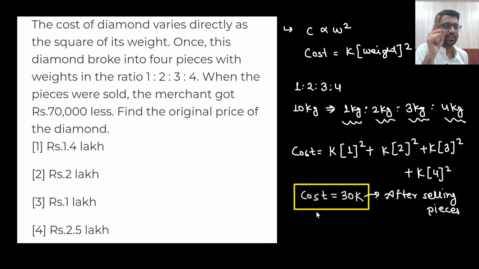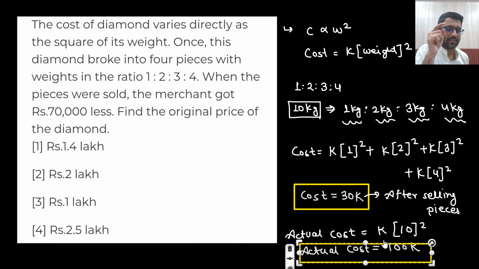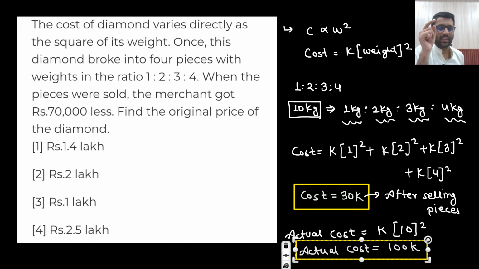But what was the actual cost? Actual cost was K into the actual weight squared. The actual weight was 10 kg, right? So the actual cost was 100k. This was the actual cost. So something was worth 100k, but he sold it for 30k.